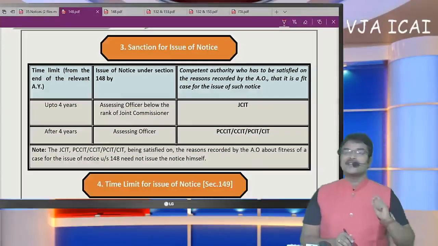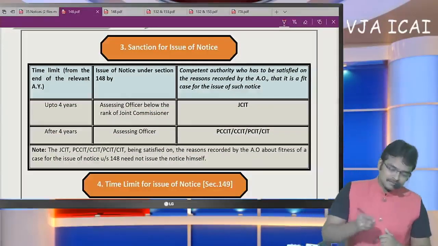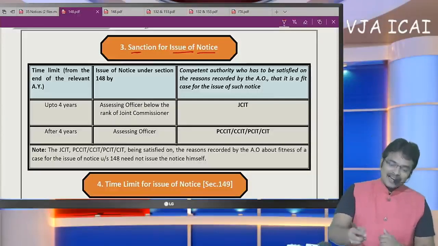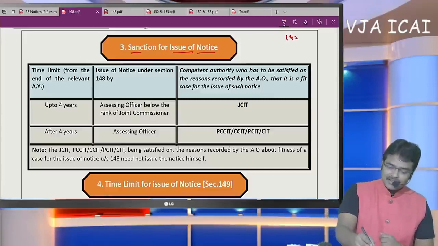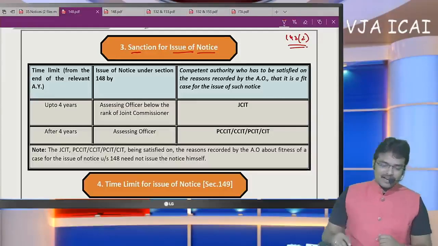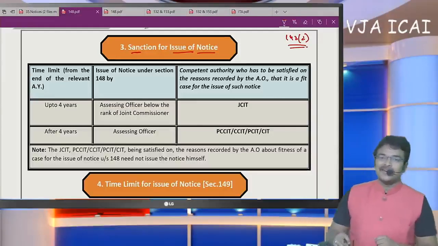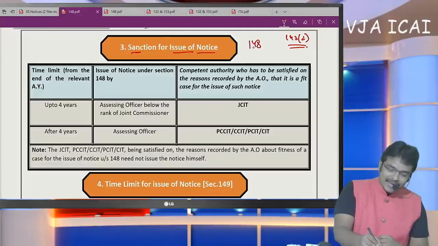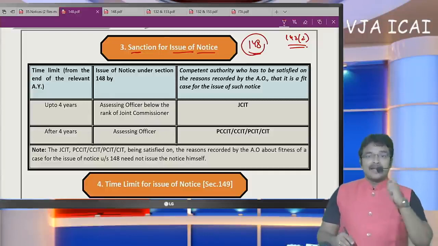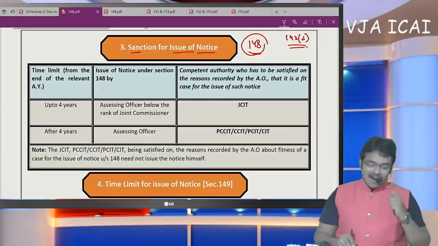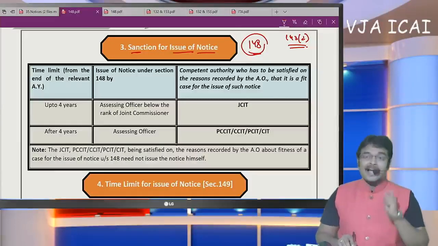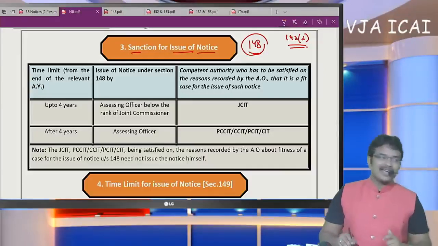Now, before issuance of notice, the assessing officer has to take approval. This sanction is not required in case of a scrutiny notice. For issuing a notice under section 143(2), sanction is not required. But for issuing a notice under section 148, income escaping assessment, our jurisdictional officer requires the sanction of the higher officers.